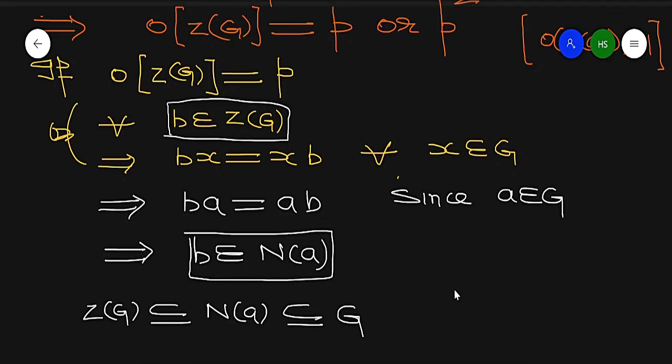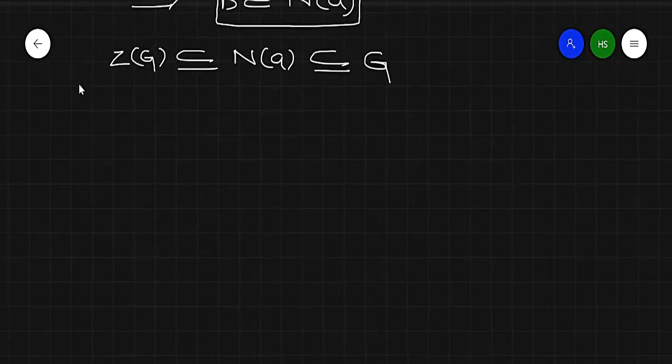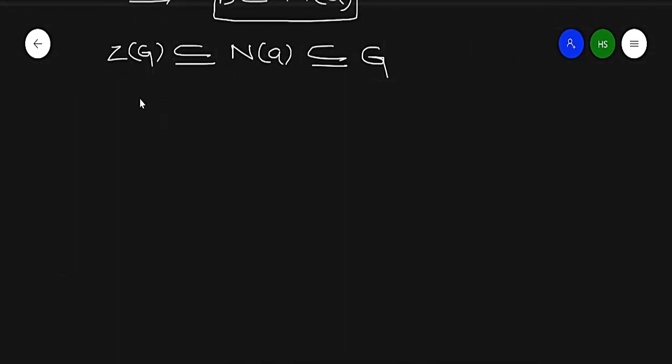Again, we know that a belongs to the normalizer of a, but a does not belong to the center of G, so they are not equal.